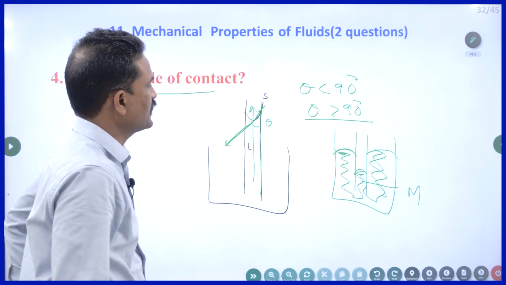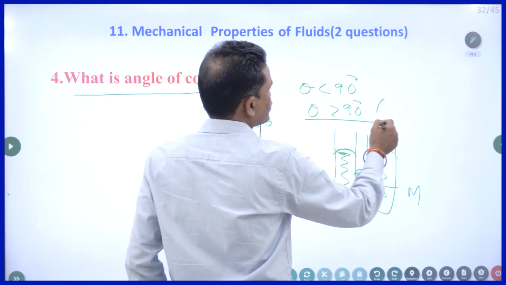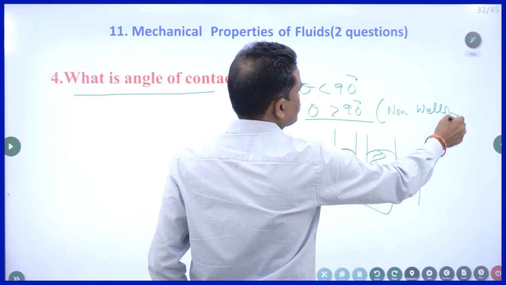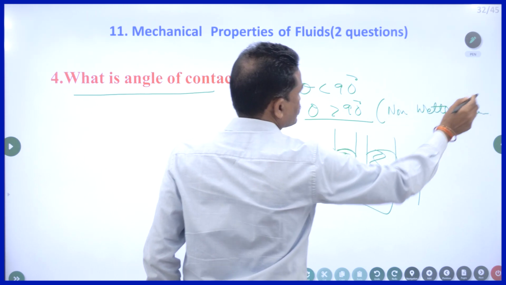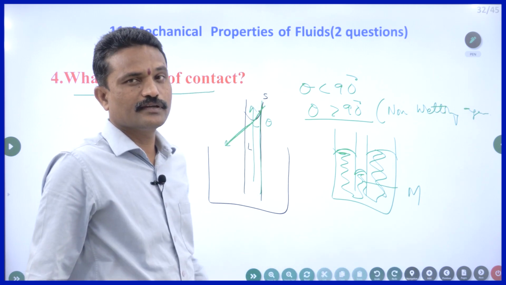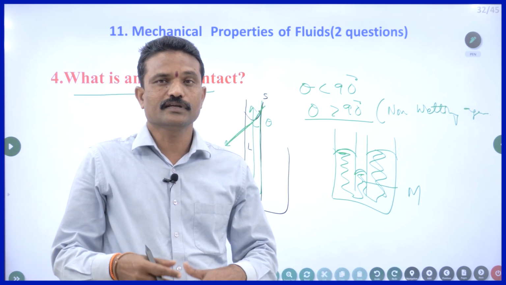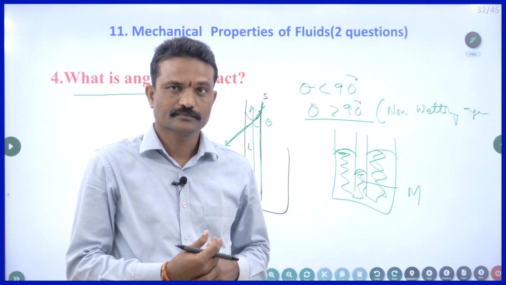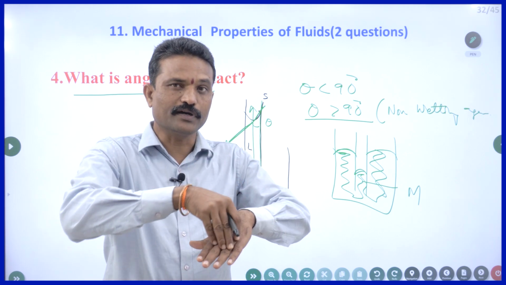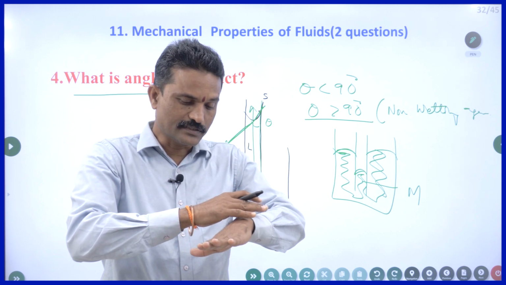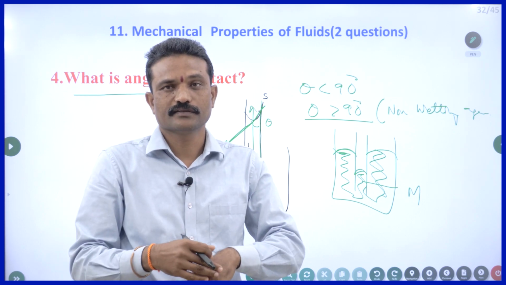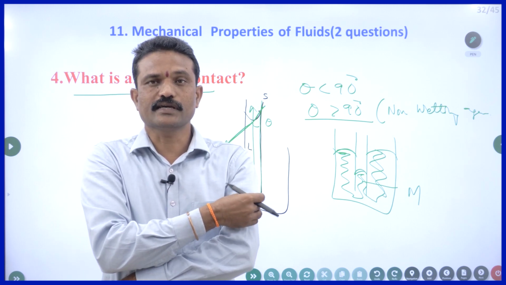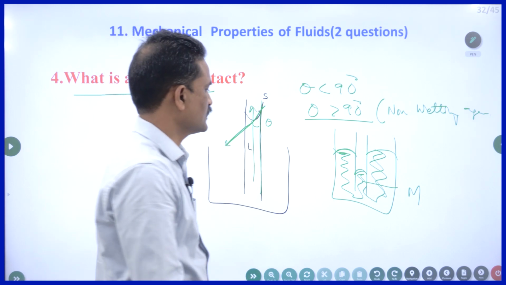So if the angle of contact is greater than 90 degrees, then they are called non-wetting agents. That is the reason why the angle of contact between a polythene cover and water is greater than 90 degrees. If I pour some water on a polythene cover, it doesn't get wet by the water. Suppose water is poured on my shirt, it gets wet because the angle of contact is less.